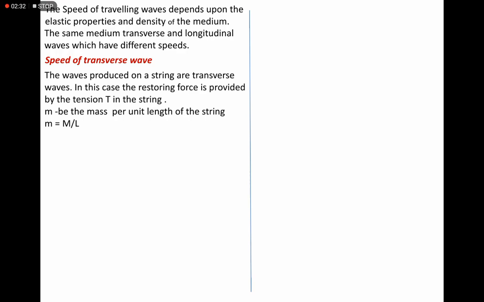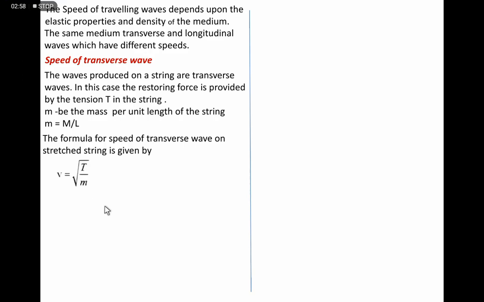Mass is capital M and length of the string is capital L. So small m is equal to M by L, the mass per unit length of the string. By using these things, you can determine the speed of the transverse waves. Here V is equal to root T by small m. T is the tension of the string and m is the mass per unit length of the string.